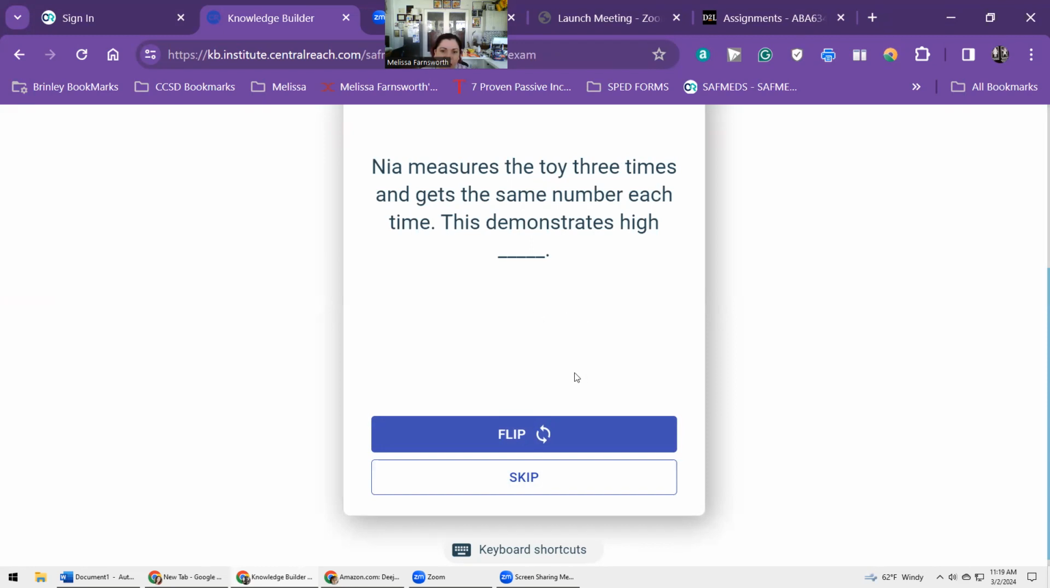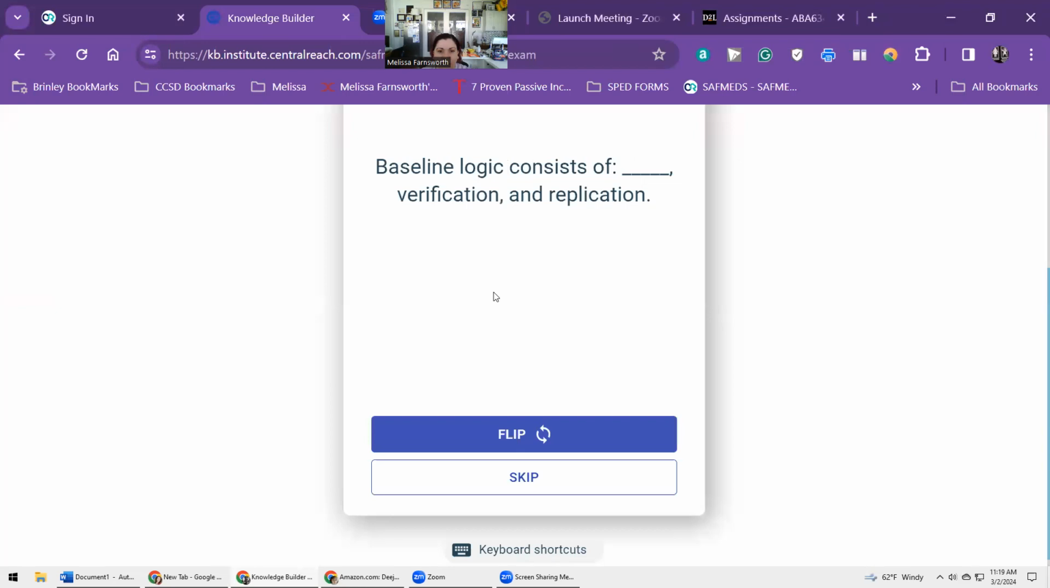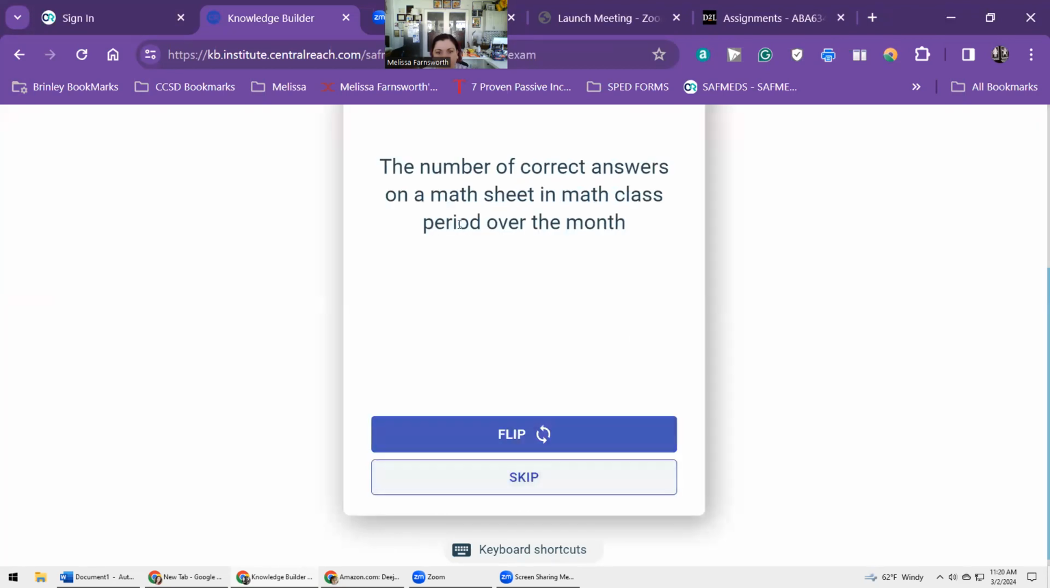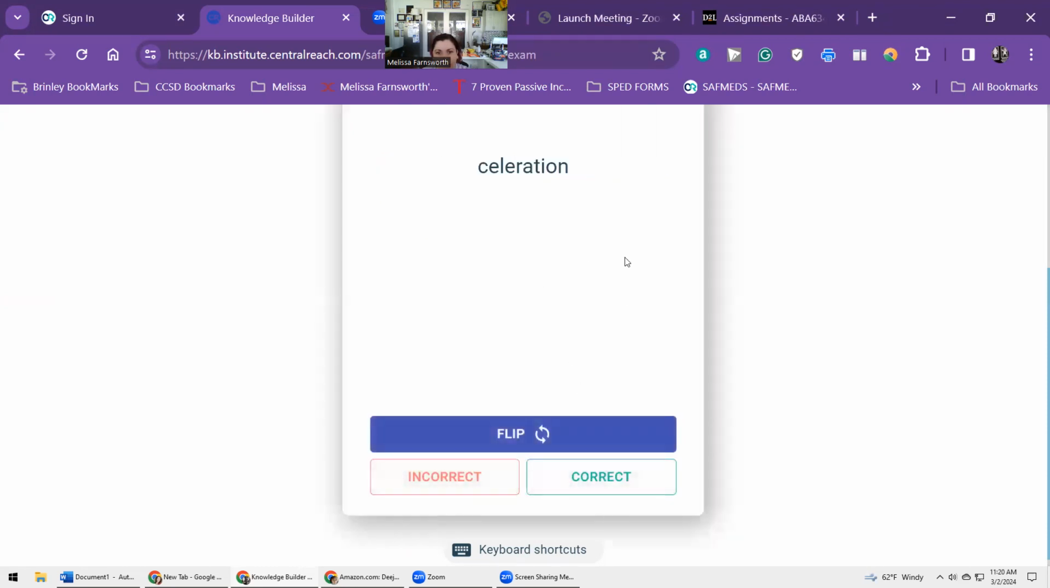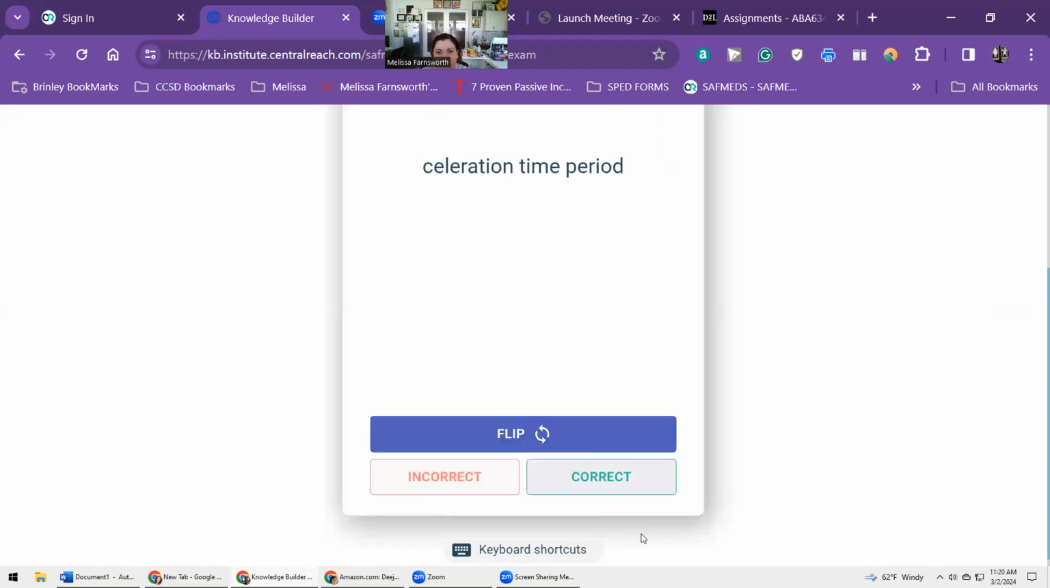This demonstrates high blank. Reliability. Baseline logic consists of blank, verification, and replication. Prediction. The number of correct answers on a math sheet in math class, period, over the month. Acceleration. 1/20th of the horizontal axis of all standard acceleration charts.